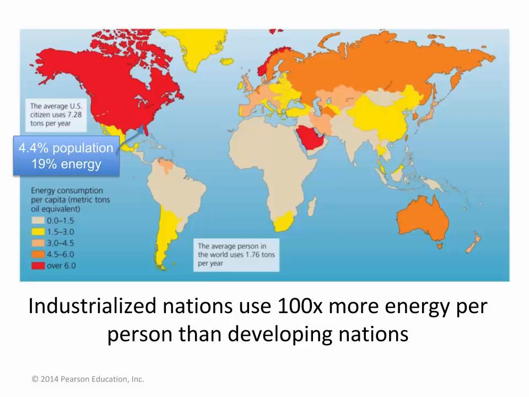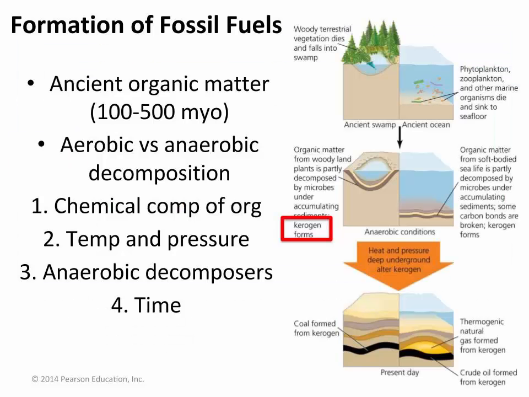Not surprisingly, industrialized nations use up to 100 times more energy per person than developing nations. This figure shows that wealthy industrialized nations typically consume more energy per person than less wealthy countries that have not yet industrialized. For example, the United States has only 4.4% of the world's population, but it consumes 19% of its energy.